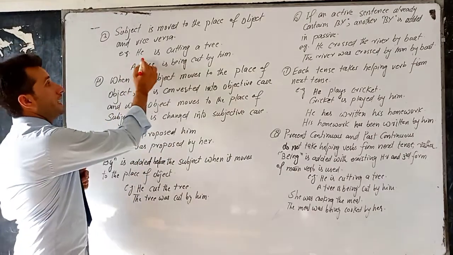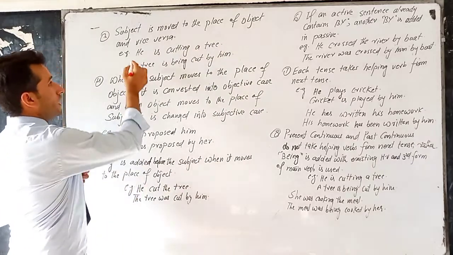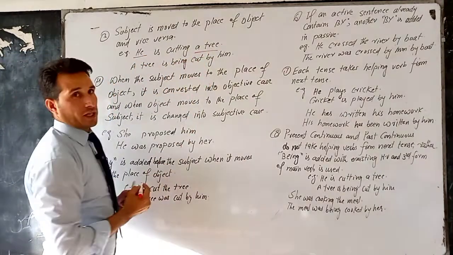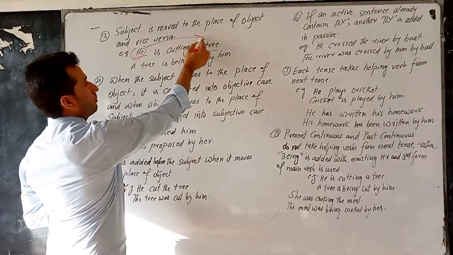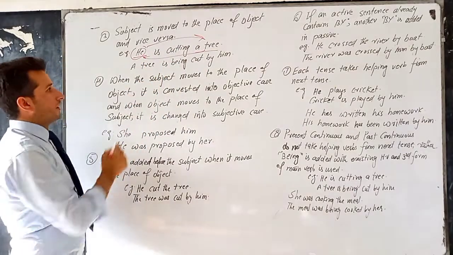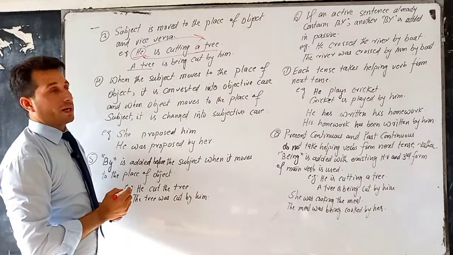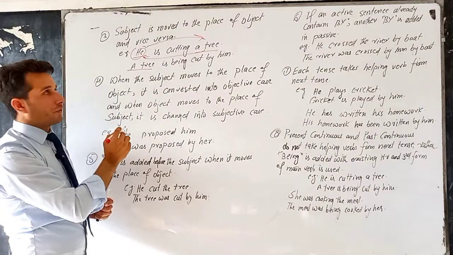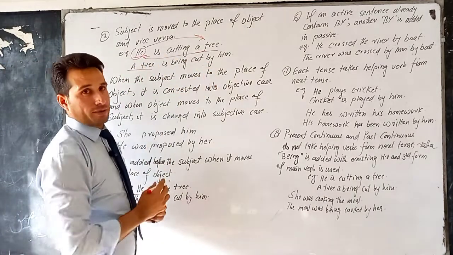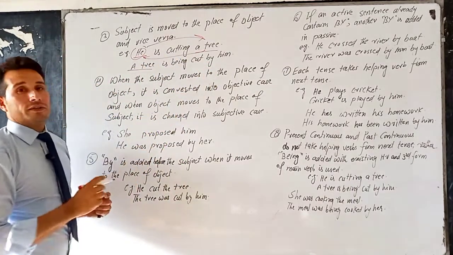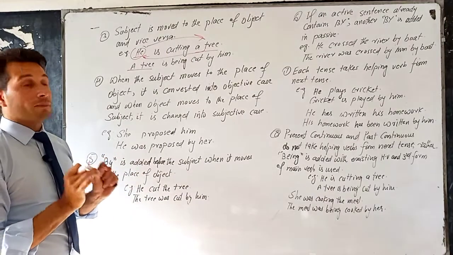For example, he is cutting a tree. So he is the subject and a tree is the object. So we only change their place. For example, a tree is being cut by him. So a tree comes to the start of the sentence while he goes to the end of the sentence. So we only change the place of subject and object.